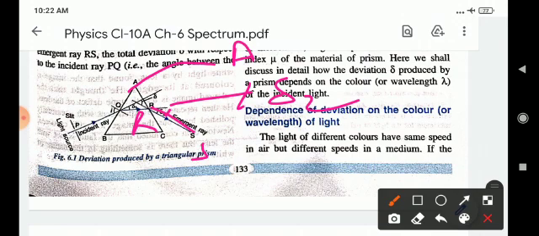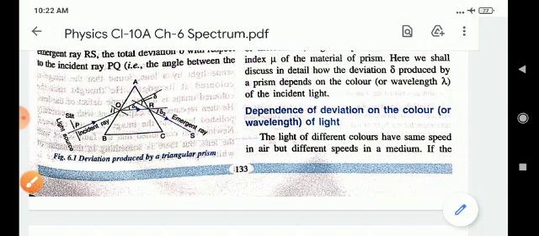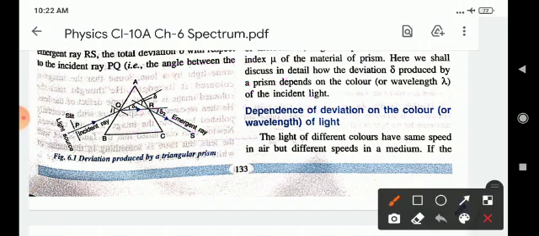The total deviation delta with respect to the incident ray PQ, the angle between the emergent ray RS and the direction PL of the incident ray PQ, is given by delta equal to delta 1 plus delta 2.